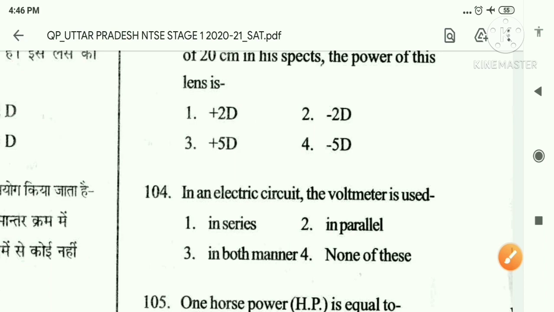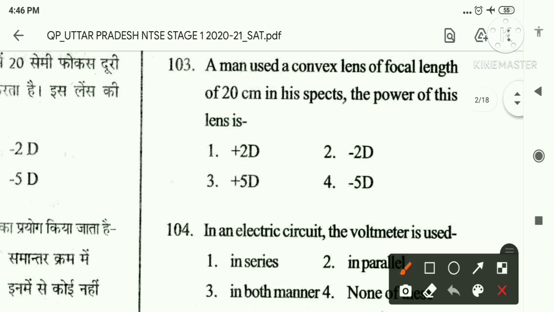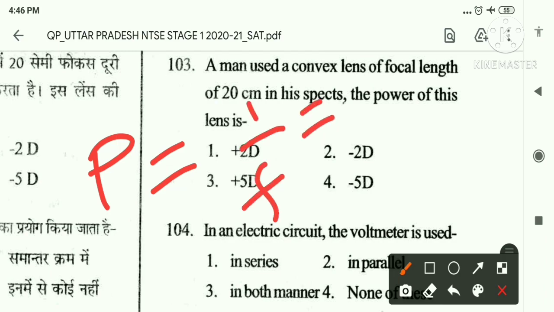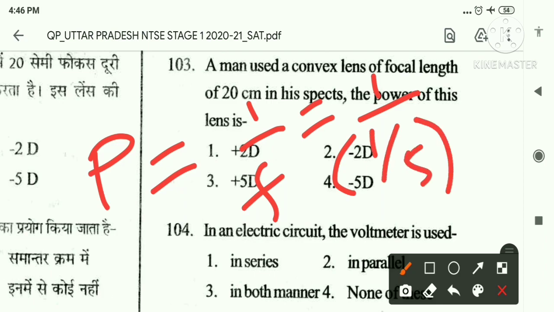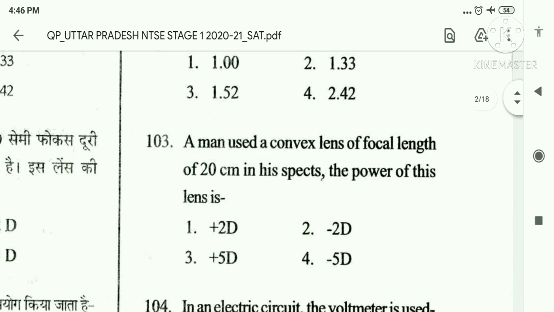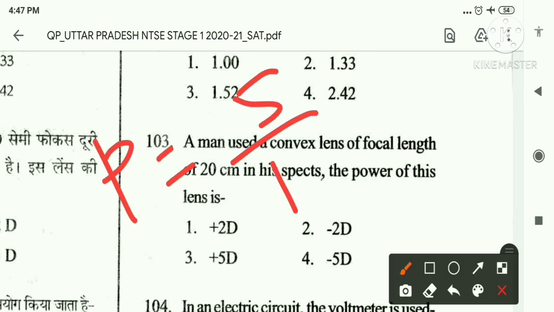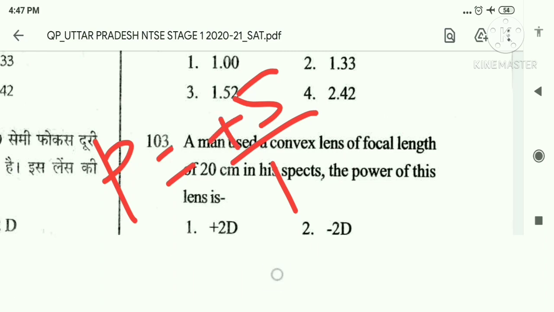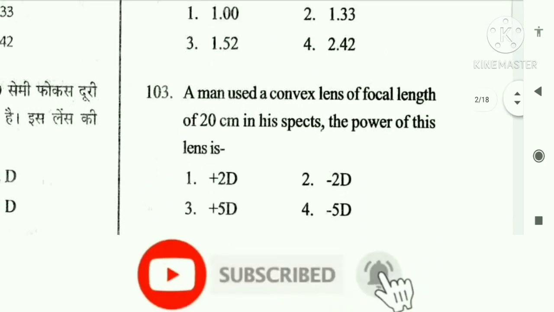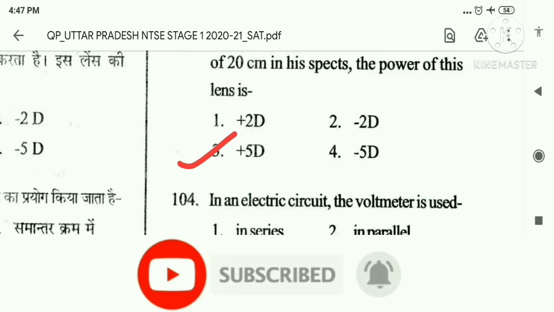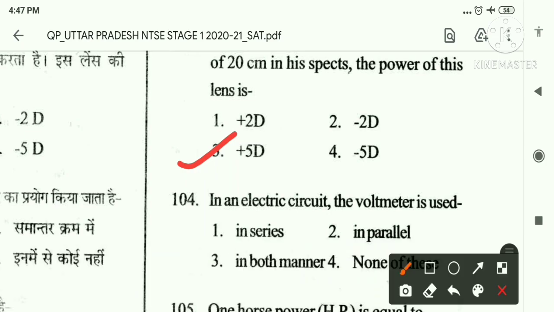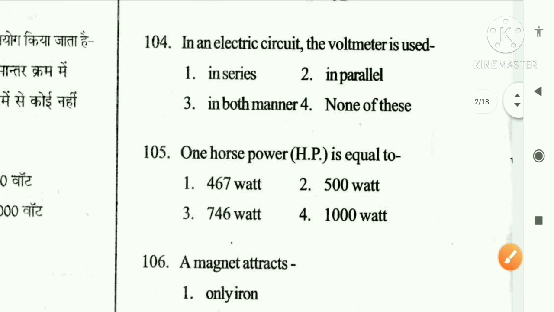Now let's put in the value. Power of lens P is equal to 1 by f, equal to 1 by 5 meter. Coming to the upper side, now it becomes P is equal to 5 by 1. Now it carries a positive sign. That is why option 3 is the right answer, plus 5 diopter. Okay, now let's go to the fourth question.